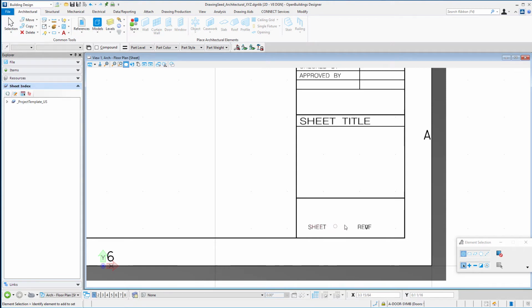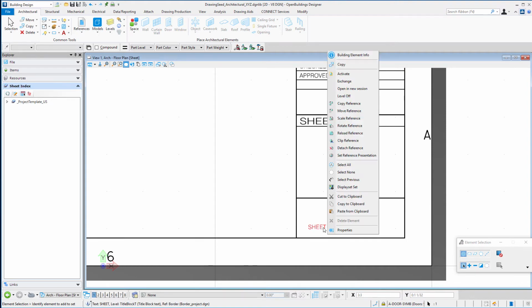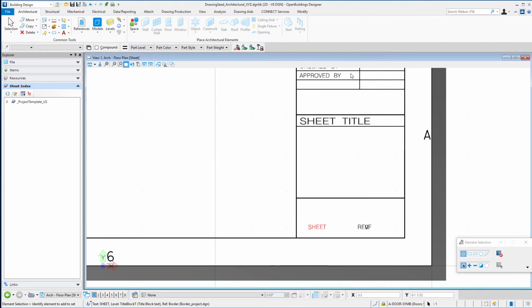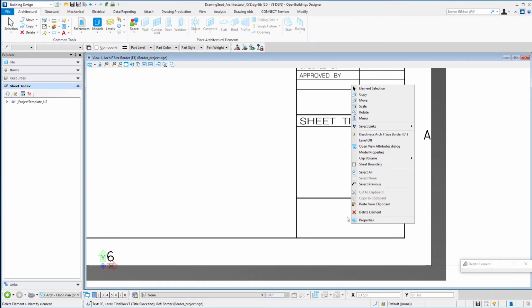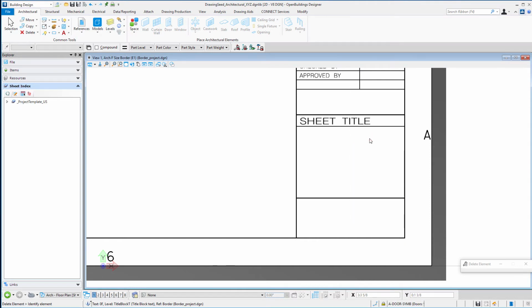Now, if I'm not interested in having this text sheet number, 1 of 1 or something like that, you might just want to activate that border file. Remember, you can activate a reference file. And then I could go ahead and delete that. I'm actually deleting it from the border sheet. And then once I've done that, I can simply deactivate that, and I'm now working in my active sheet file again. But if I wanted to put the sheet number down here, if you remember, the sheet number was one of those model properties, and so we can put that in as a text field, and then it will fill in with whatever is set in the model properties.